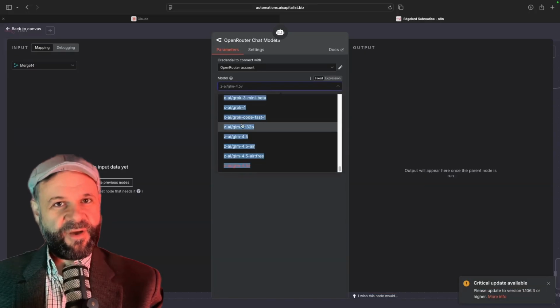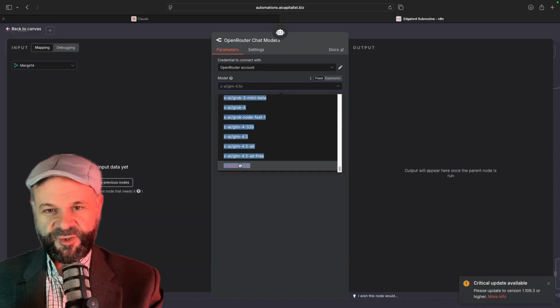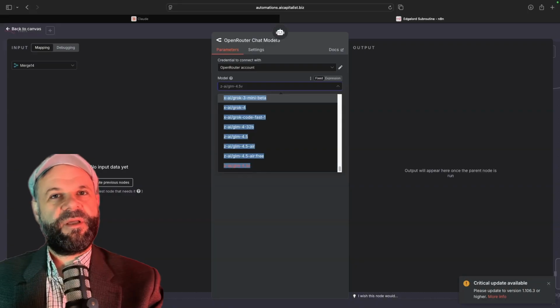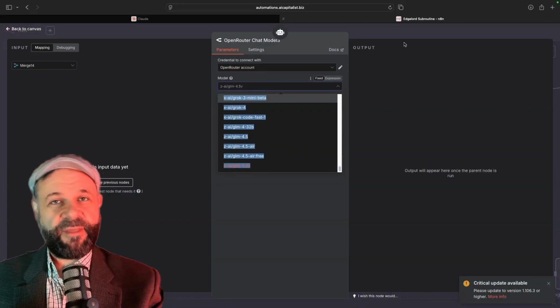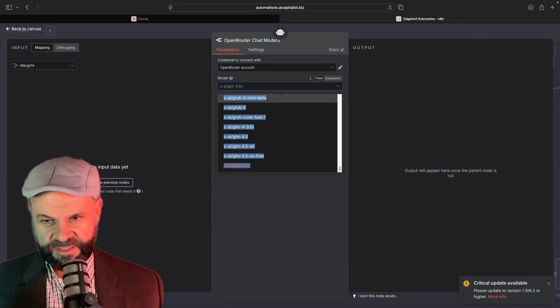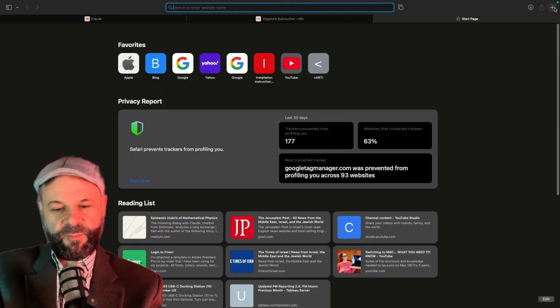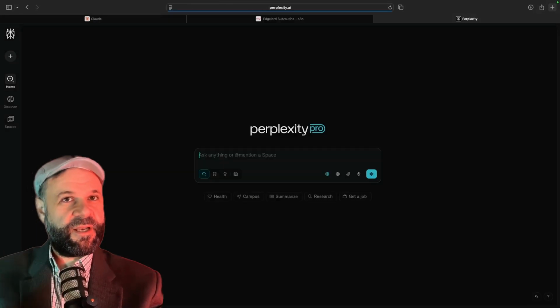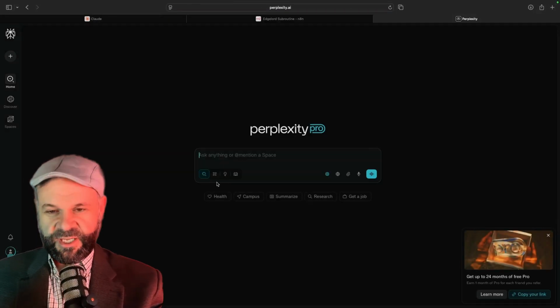So I'll take all these models here. Okay, I've highlighted all the models that are offered by OpenRouter that I can use in N8N. Next step, I go to perplexity.ai. I have the pro account, so I can do a deep research project on this. Now, this is where things get really interesting.